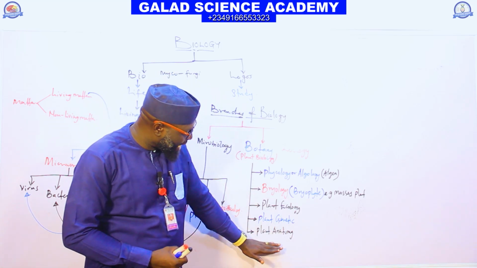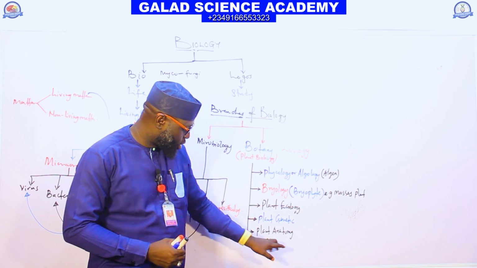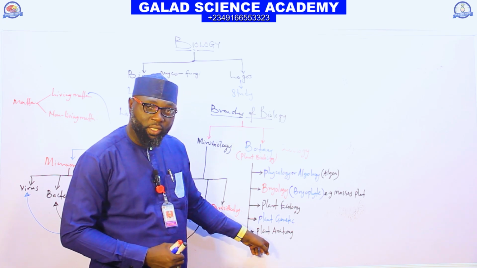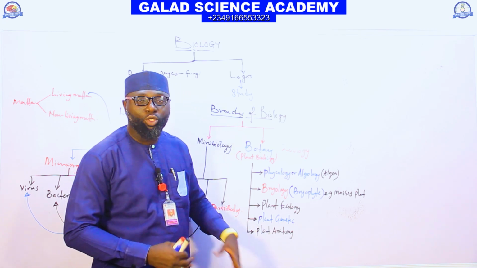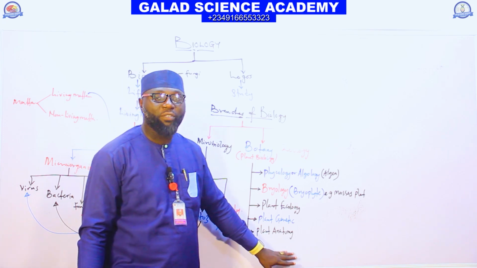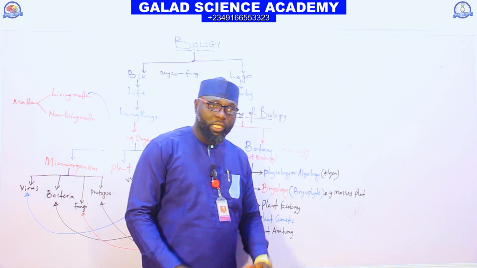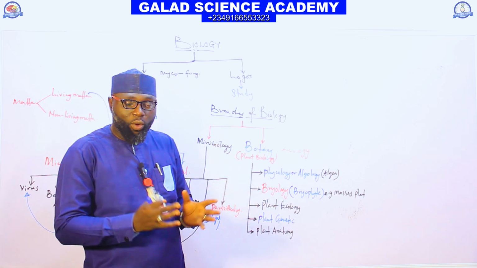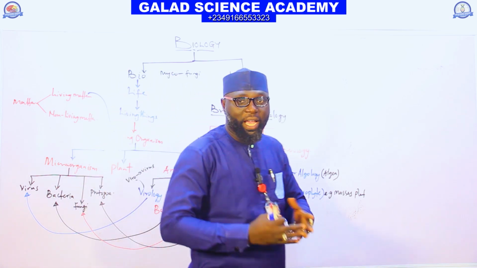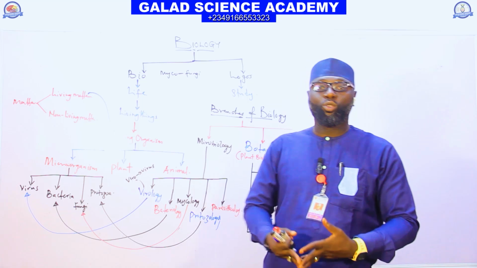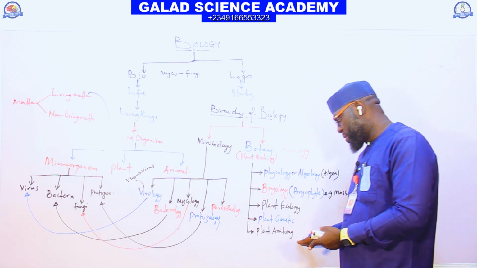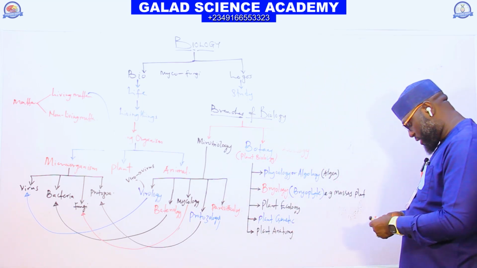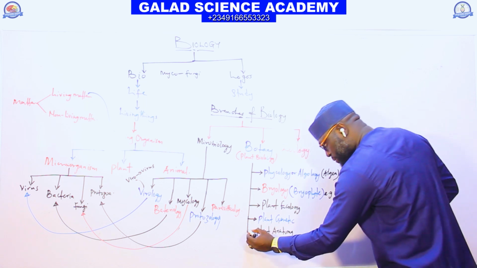So plant anatomy is the branch of plant biology that deals with the study of the internal structure we have in plants. We are talking about the parenchyma, vascular bundles we have in plants.